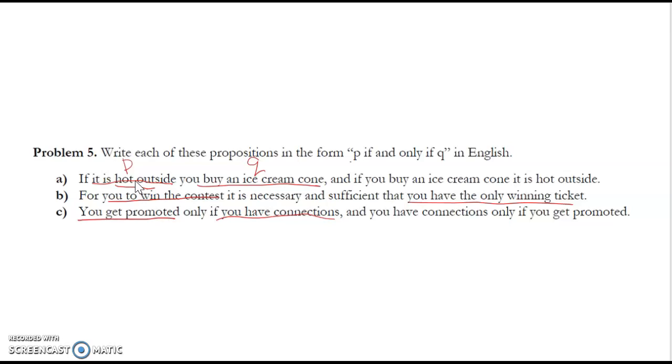Of course, for this problem you do have to state what P and Q are, because you might say this is my statement Q and this is my P, and it still works. In this case, you would just write: you have connections if and only if you get promoted.